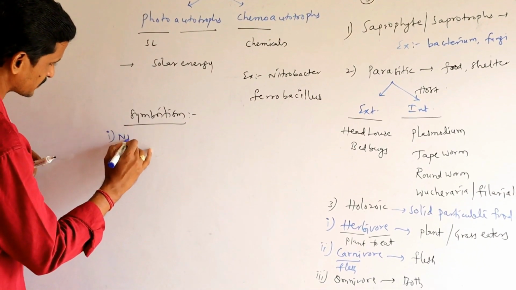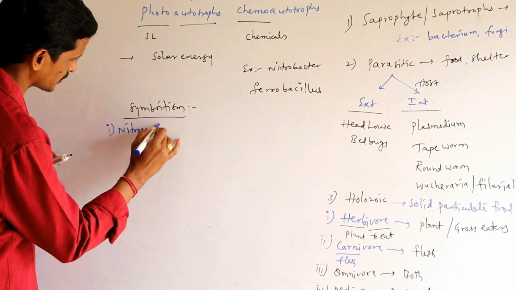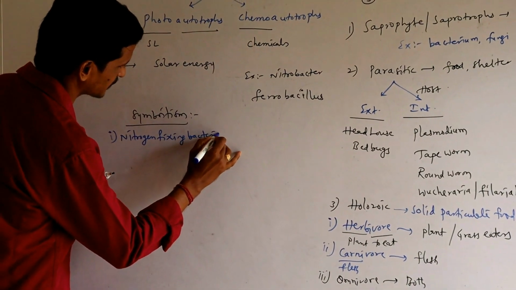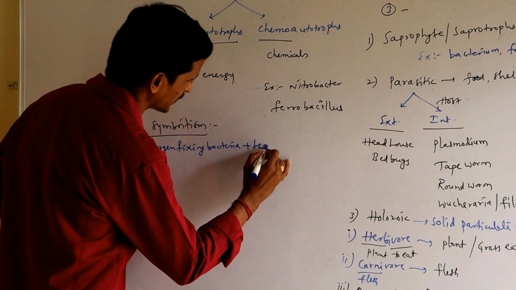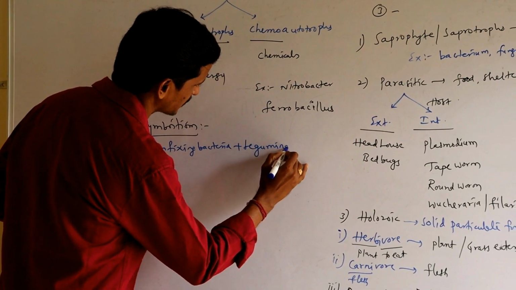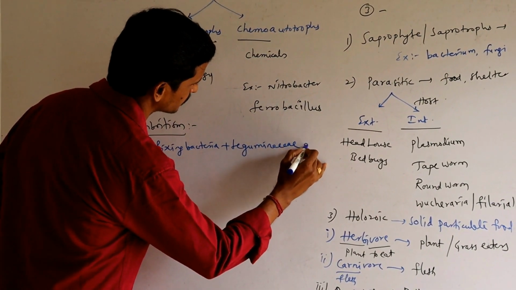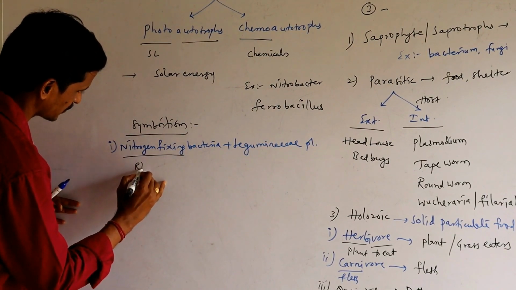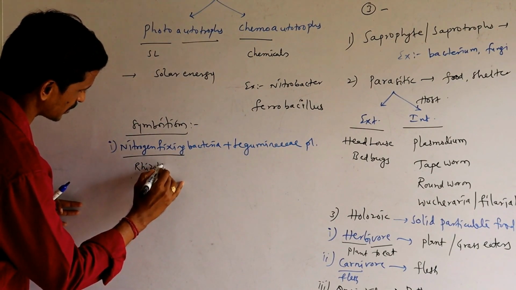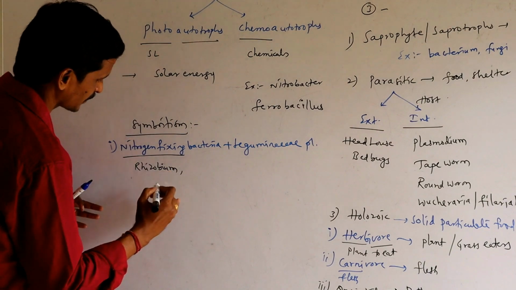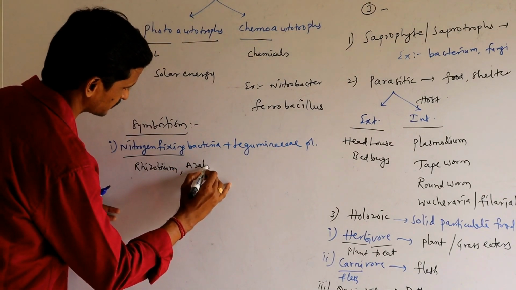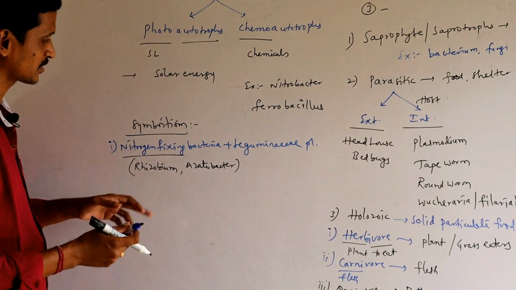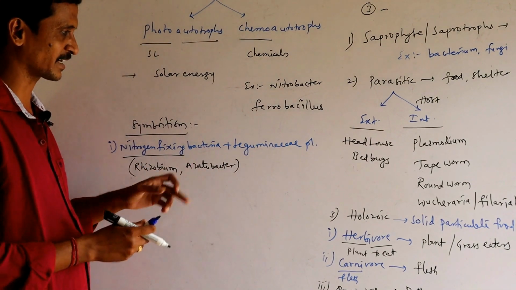One is nitrogen fixing bacteria and leguminaceae plants. For nitrogen fixing bacteria, examples are Rhizobium leguminosarum, Azotobacter, Anabaena, Nostoc. All these are examples for nitrogen fixing bacteria.